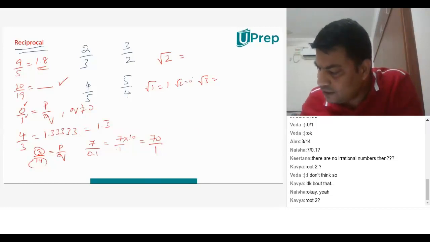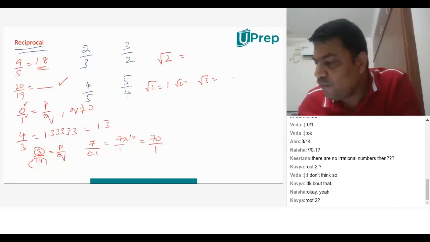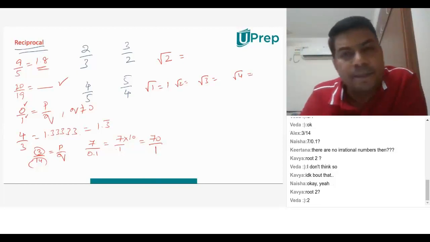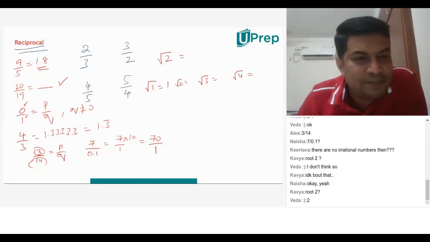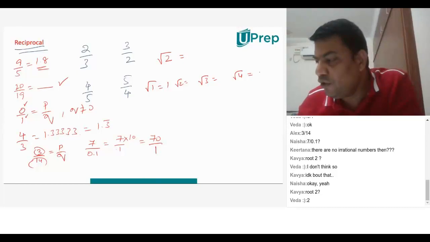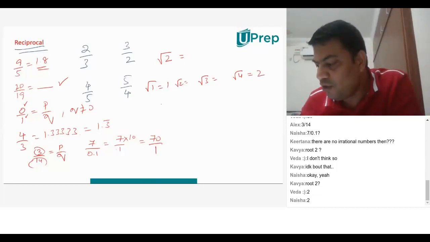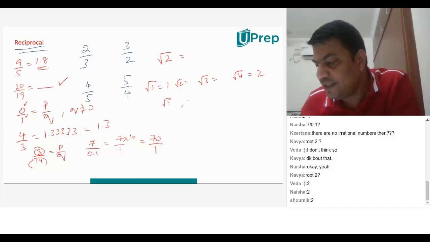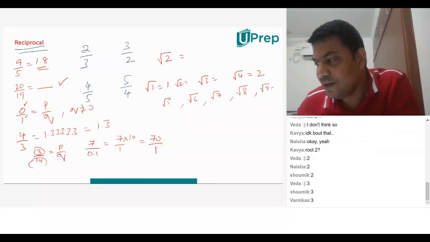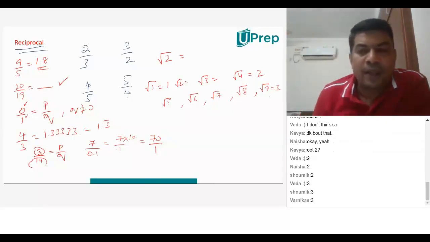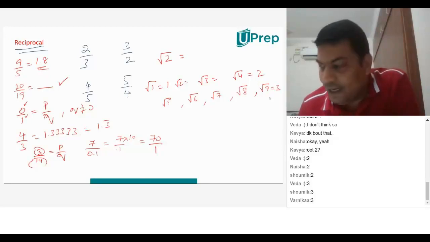Square root of 3 is something. Square root of 4. What is square root of 4? I hope everyone knows this. 2. Very good. Now square root of 5, 6, 7, 8, and square root of 9 is 3.